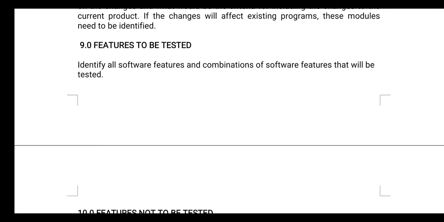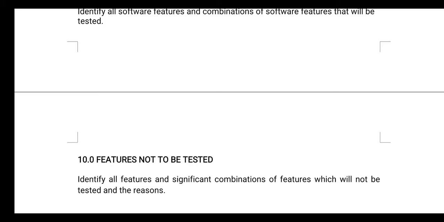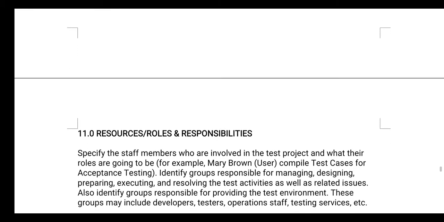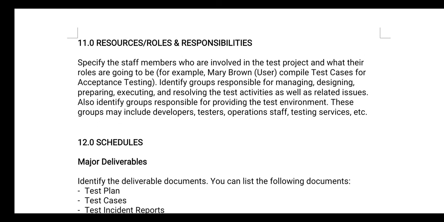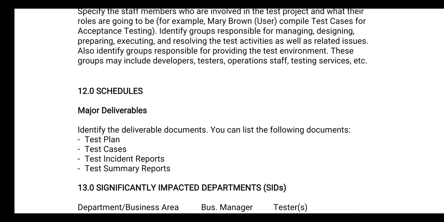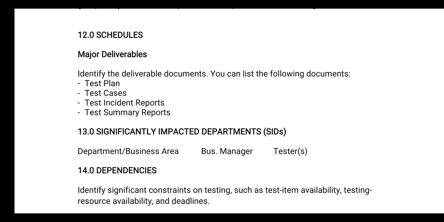Then next is features to be tested. You need to specify the different features you are going to test when this particular test plan is followed, and which features are not going to be tested when this test plan is executed. You need to specify that also. Then specify the resources you are going to use, and the roles and responsibilities of each team member. Then schedules, that means test plan, test cases, test incident reports, and test summary report. So you need to identify the deliverable documents.